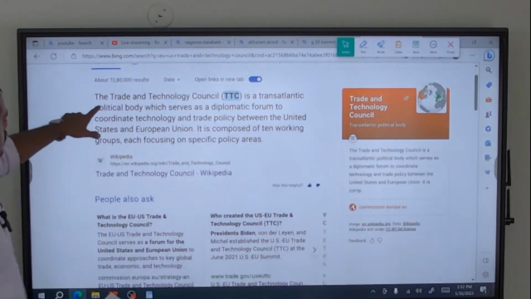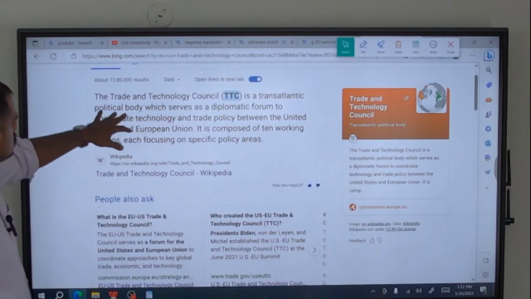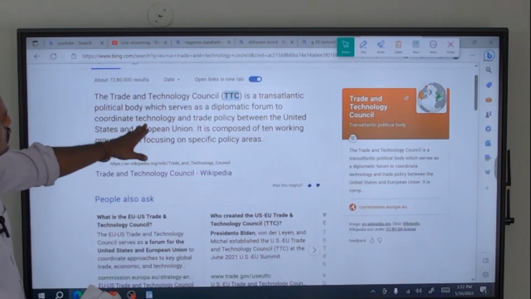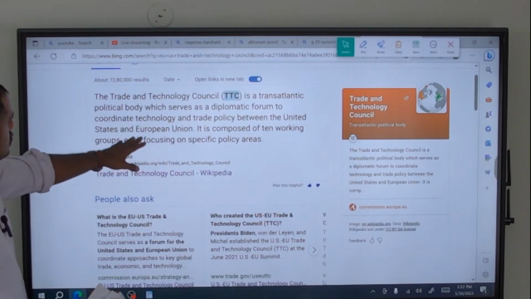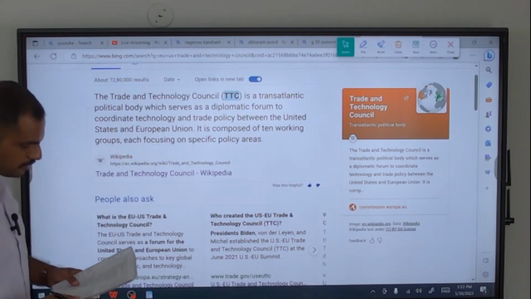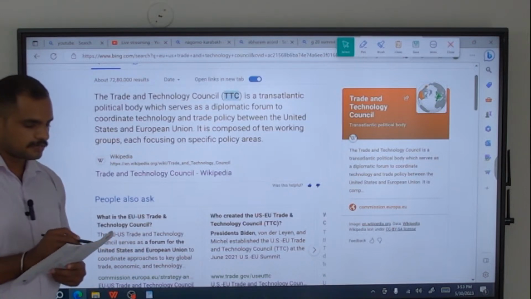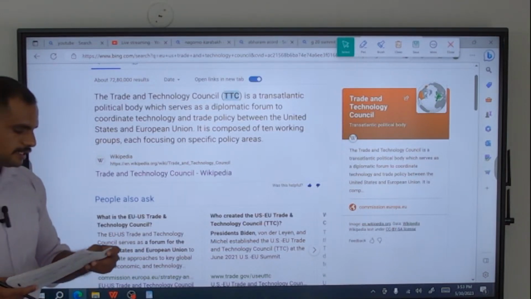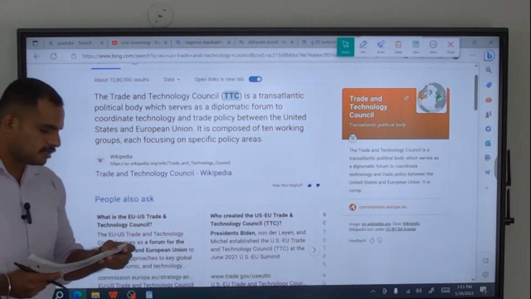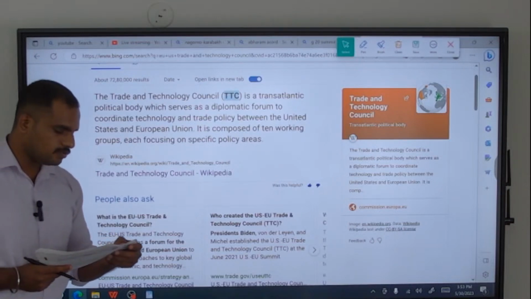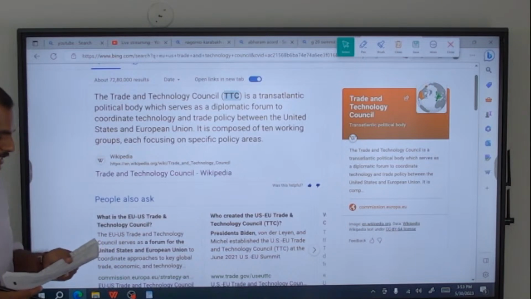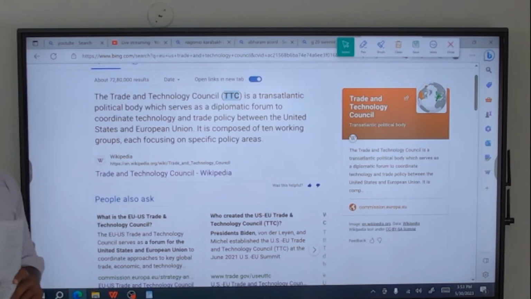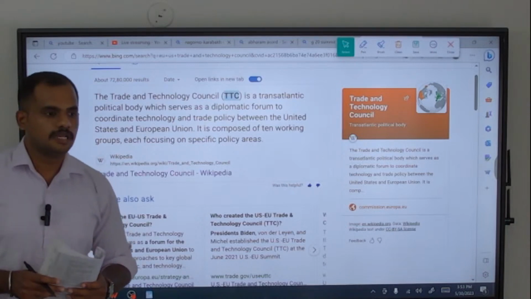See, it's a Trade and Technology Council. It's a transatlantic political body which serves as a diplomatic forum to coordinate technology and trade policy between the US and European Union. Okay, then statement 1 is correct. Statement 2 is, the USA and EU claim that through this they are trying to bring technological progress and physical productivity under their control. This statement is one of the extreme statements.